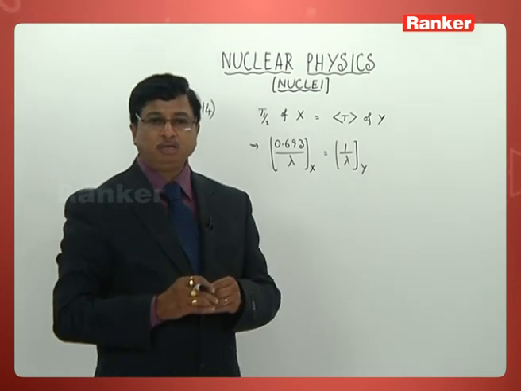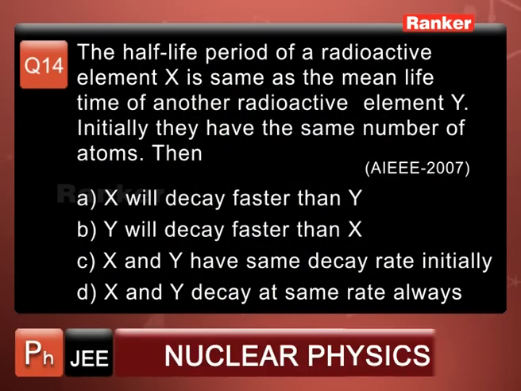Let us continue the remaining problem. Initially, they have the same number of atoms. Then he has given you 4 options. X will decay faster than Y. Y will decay faster than X, the second option. X and Y have the same decay rate initially, that is the third option.